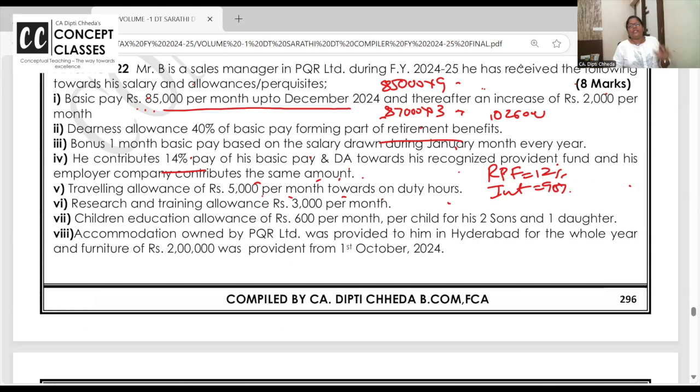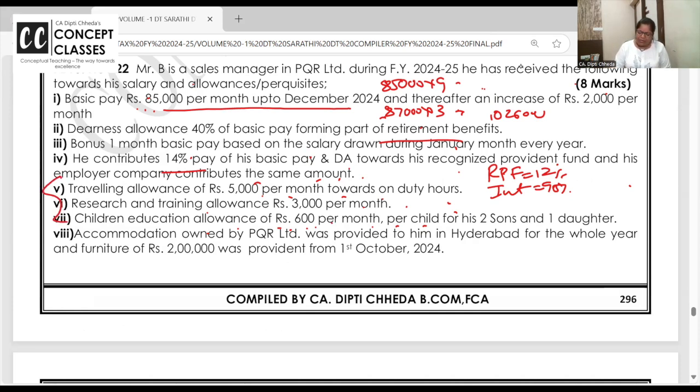Okay, next. Traveling allowance is 5,000 per month spent towards duty. So generally traveling allowance is taxable, only for handicapped it is exempt, but if it is spent for official purpose, it's exempt for all. Research and training is 300 per month taxable. Children education allowance is 600 per month per child. So it will be exempt up to 100 per month per child for 2 children. Here they are 3 children.